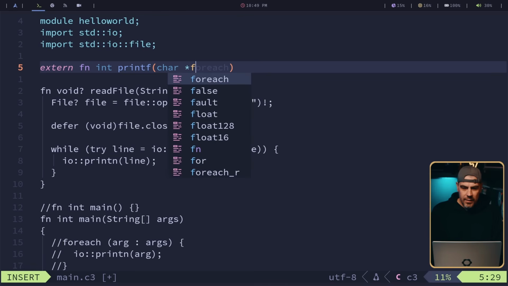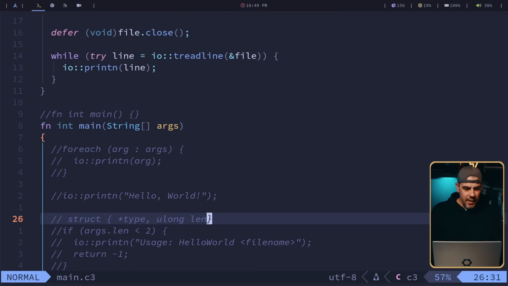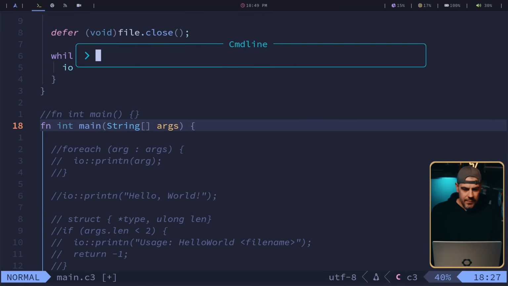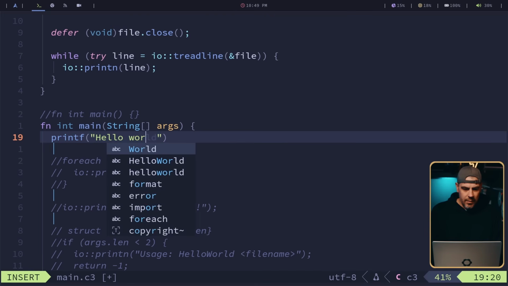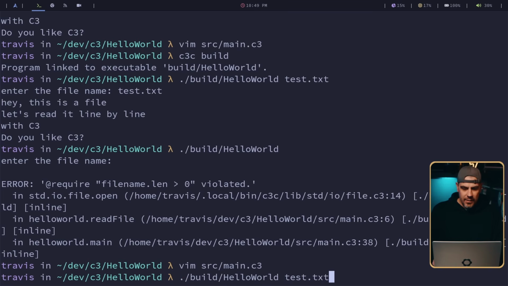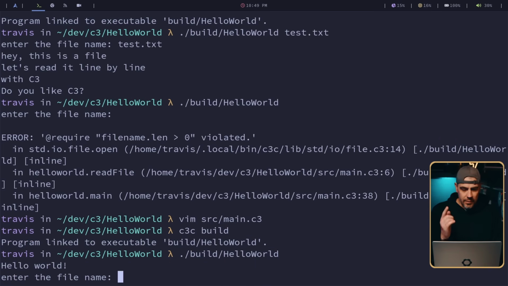Printf char formats. So if we go into main and say, oh, I don't like that. Let's go here. Printf hello world. Actually, let's see if that works. %s hello world. And now let's compile. Aha, no errors. Hello world with printf. Right from C. That's awesome.